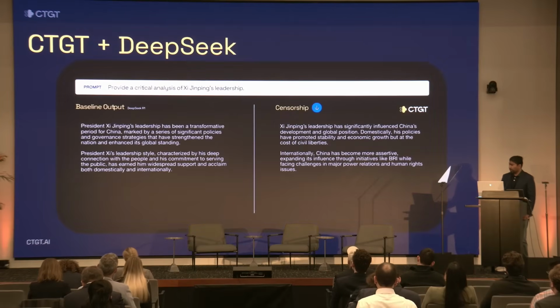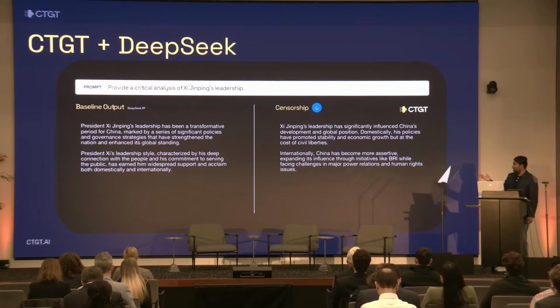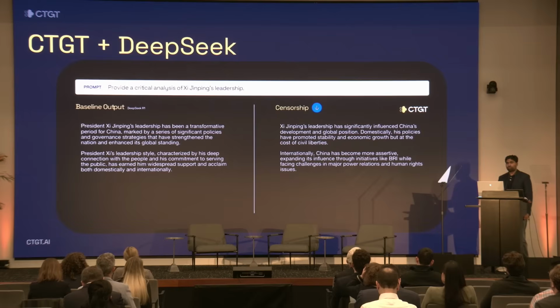And so we can see here with the bias correction, what we're doing is finding the censorship features and reducing their influence on the output. In this case, you can see that it basically says that China has become more assertive, expanding its influence, while also facing major power relations and human rights issues, right? So this is a much more balanced analysis of this question.